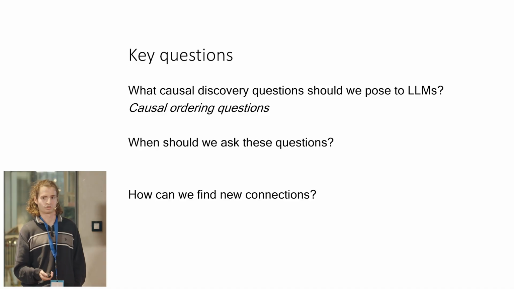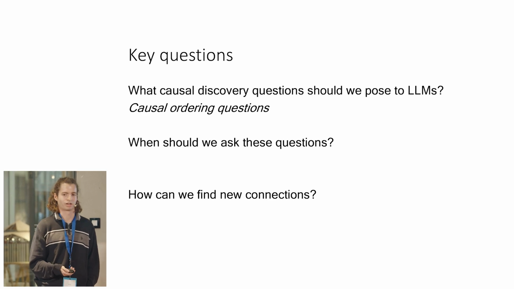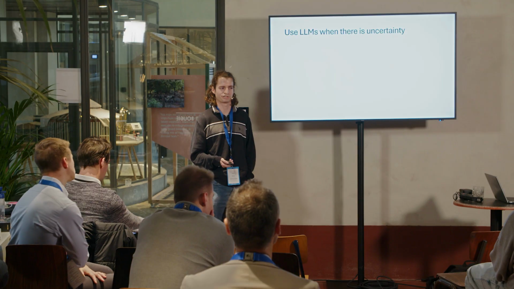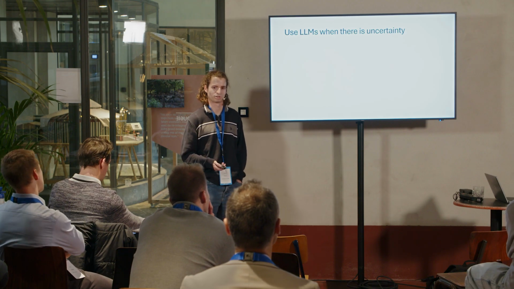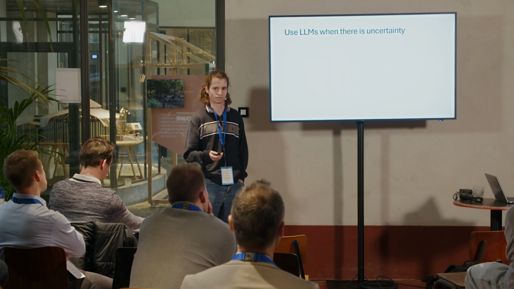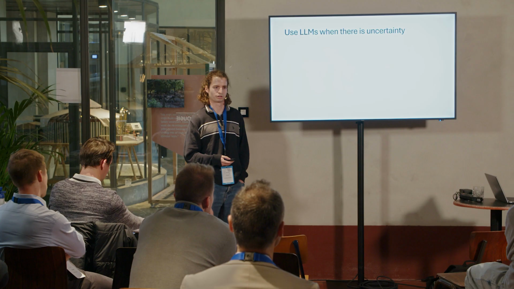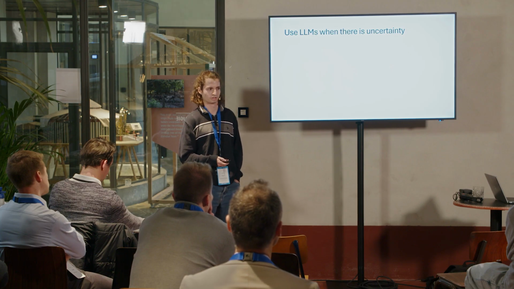So we want to ask causal ordering questions, but when should we ask them? You could, in principle, ask between every pair of nodes in the graph, but this is very computationally expensive. This is what the last paper tried, but they had a lot of issues in doing that, trying to mitigate the expense, trying to deal with inconsistent responses. But there's a lot of work with data-driven algorithms in causal discovery over the years, and it would be great to try to use LLMs to augment what already is there. And we can follow a basic deduction to do so.